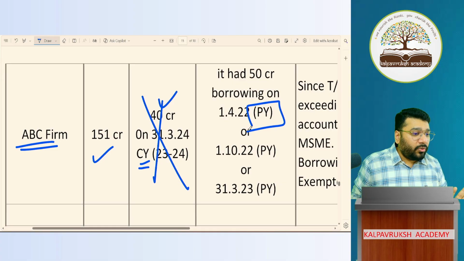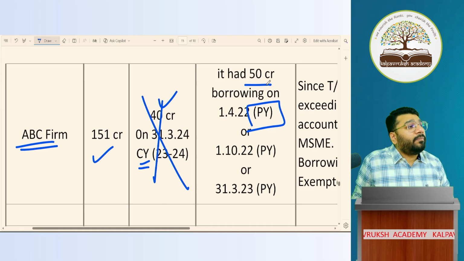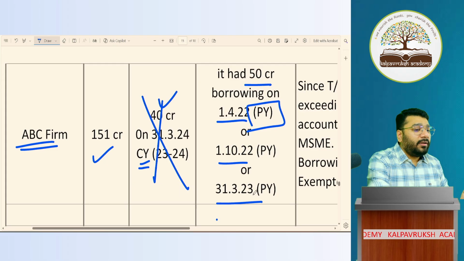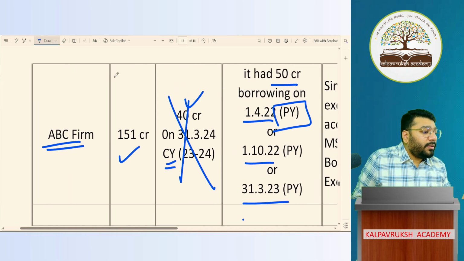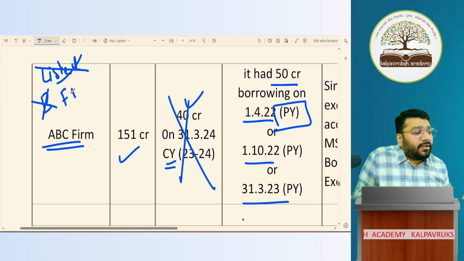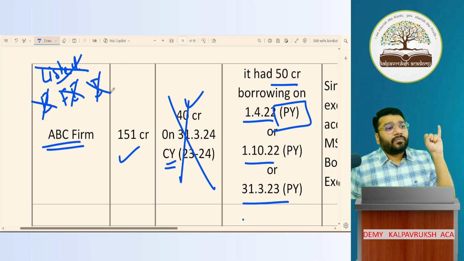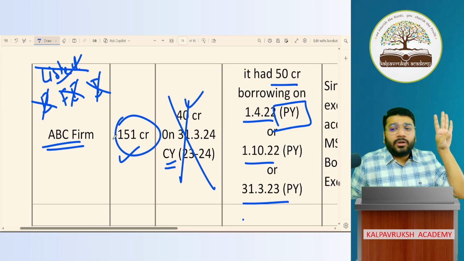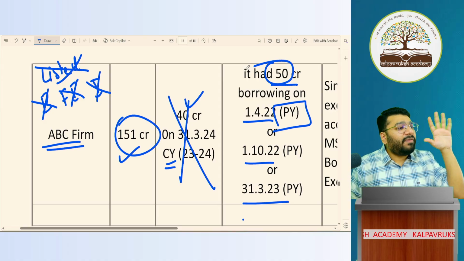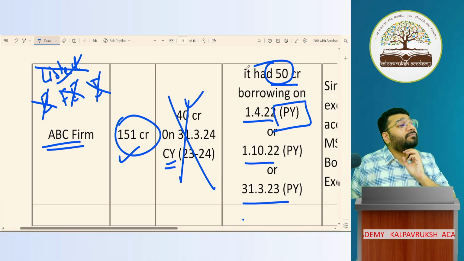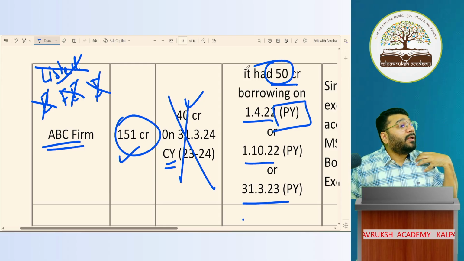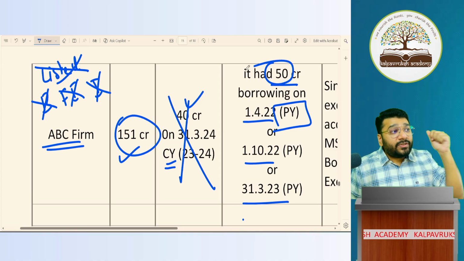So when I come here, borrowing is 50 crore at any time during the previous year. Is ABC firm listed? No. Is it a bank? No. Is it an FI? No. Is it insurance? No. Turnover not exceeding 250 crores. Borrowing not exceeding 50 crores. All the 5 conditions satisfied. Who is ABC firm? MSME.